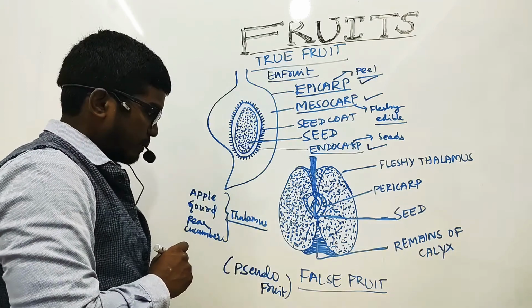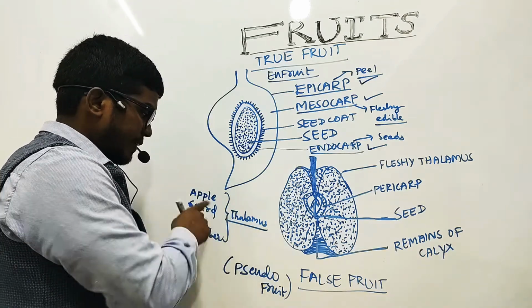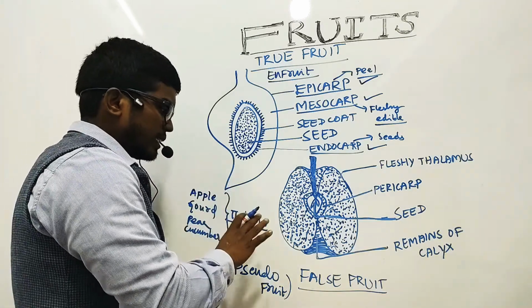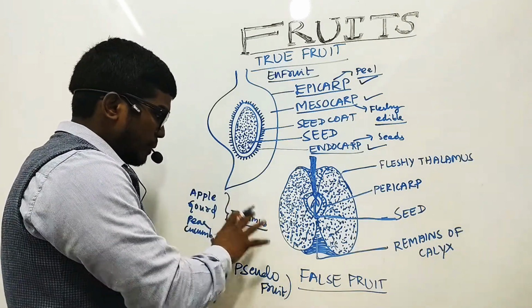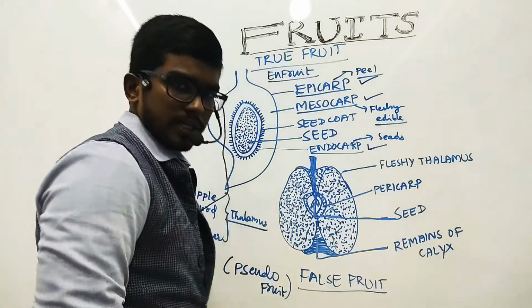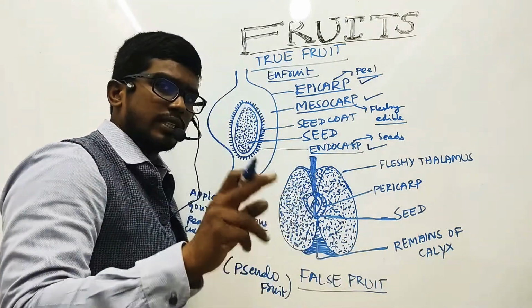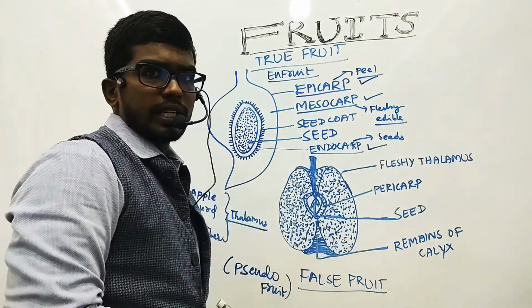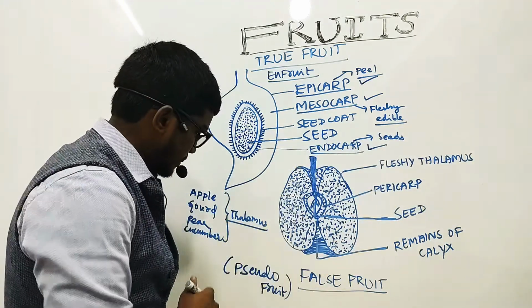This is one important aspect. The ovary will be there, but the major stimulation for the formation of the fruit would be through the other floral parts. That we need to remember. That's why I use the term ovary along with the thalamus and other floral parts. That would be more appropriate, my dear friends.